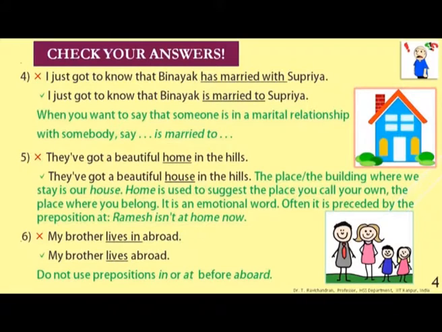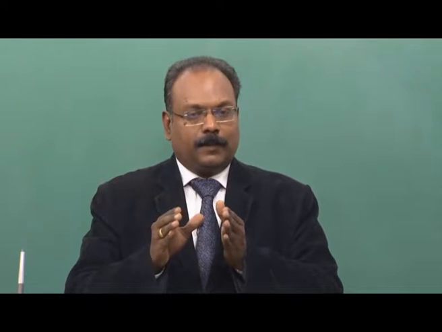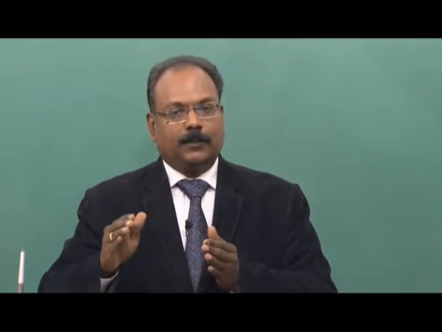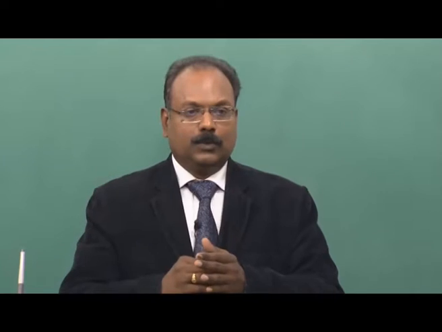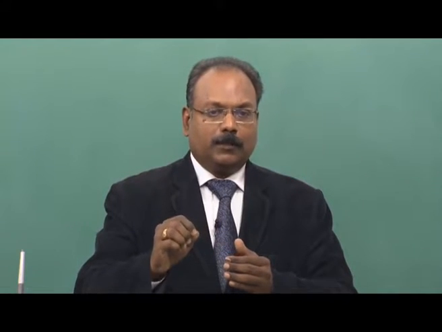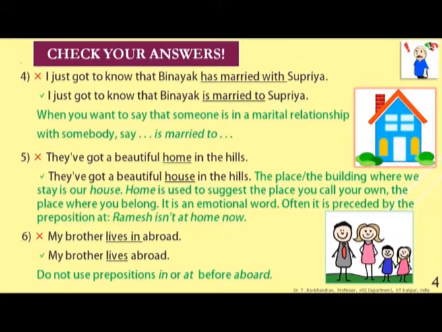Fourth one, correct form, I just got to know that Binayak is married to Supriya. Has married with Supriya is the wrong form, is married to Supriya is the correct form. The word married generally goes with to, and when you want to say someone is in a marital relationship with somebody, you say is married to.